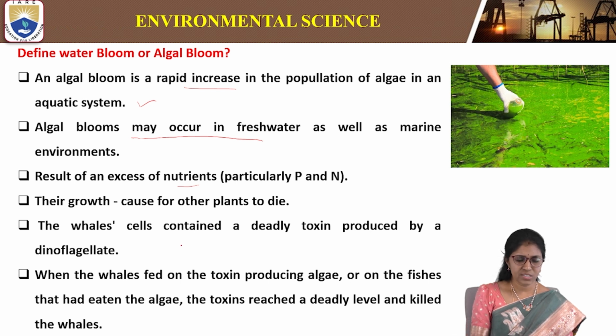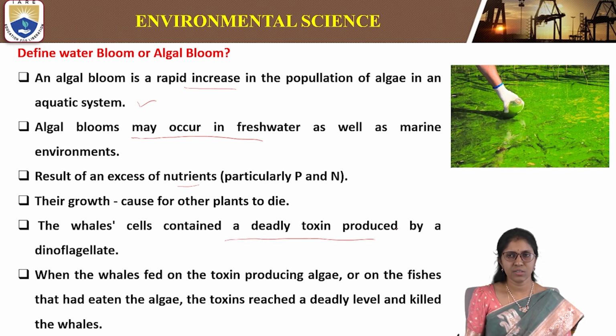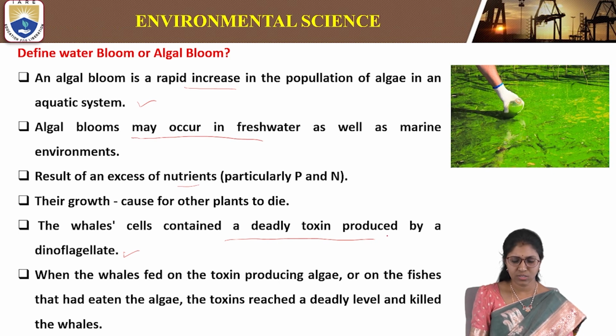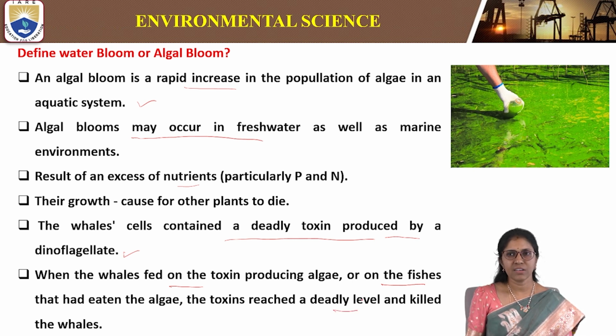The whale cells contain a deadly toxin produced by dinoflagellates, a very deadly toxin. When the whales fed on the toxin-producing algae, or on the fishes that had eaten the algae, the toxins reached a deadly level and killed the whales.